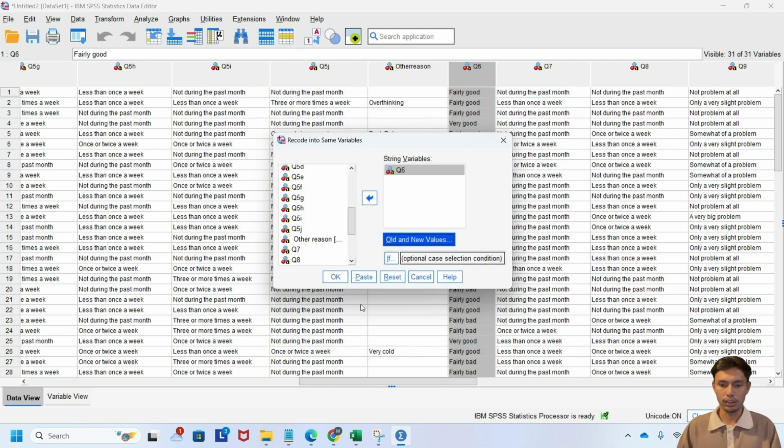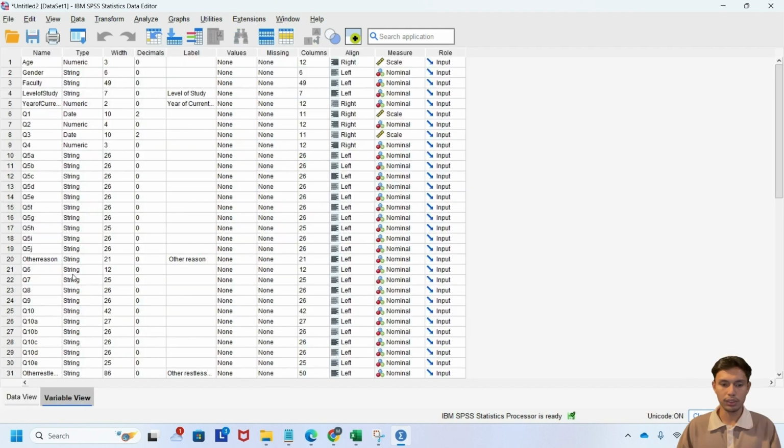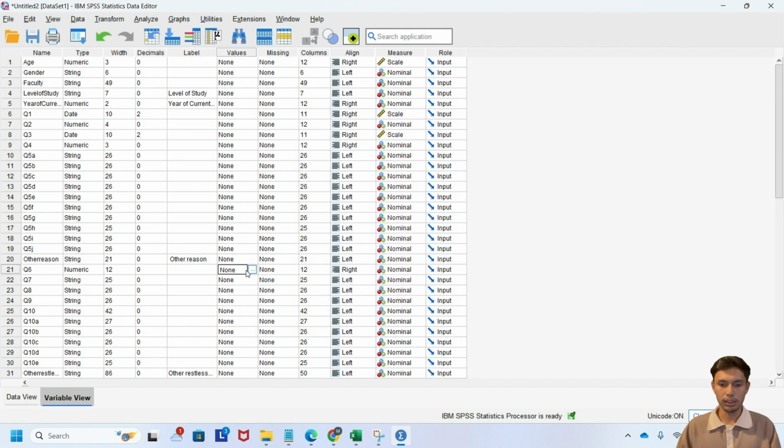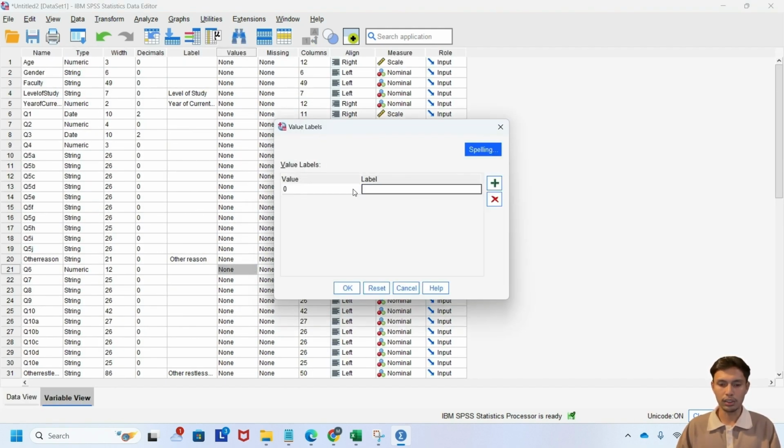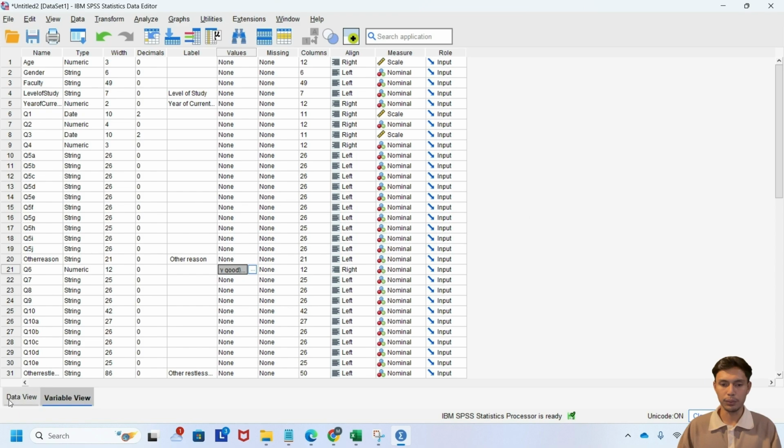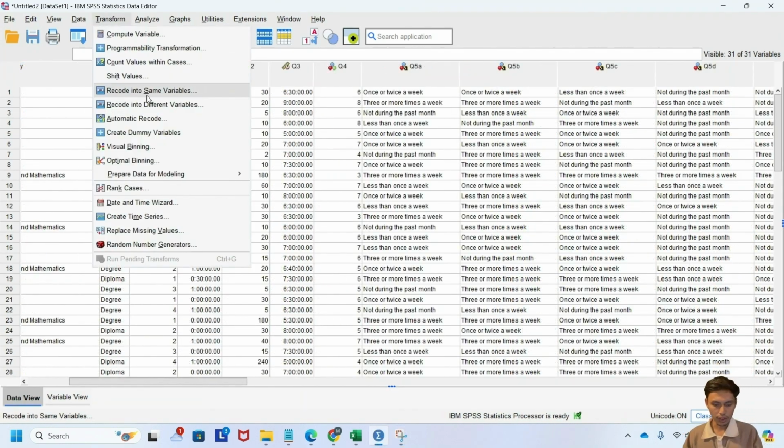And then continue, then OK, and then we check the variable view. We change to numeric, and we repeat again the values: 0 for very good, 1 for fairly good, 2 for fairly bad, and the last one, very bad, is 3. After that, click OK, and that is done for component 1. So next, we are going to do component 2.